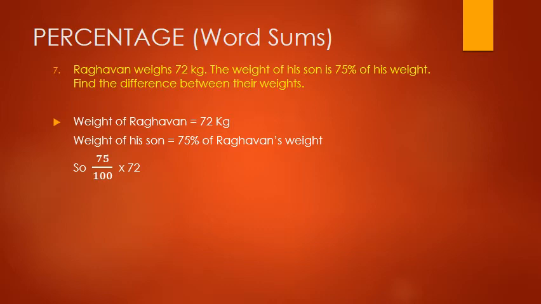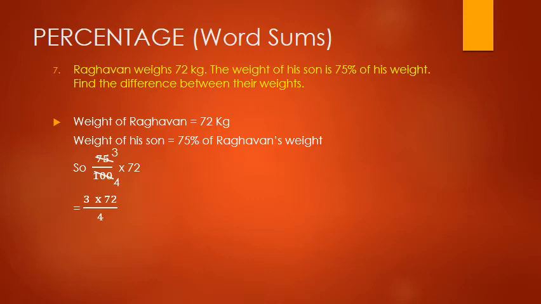Now children, we will divide 75 in the numerator and 100 in the denominator by common number 25, and our answer will be, when 75 divided by 25 will be 3 and 100 divided by 25 will be 4. So in the numerator it is 3 multiplied by 72, and in the denominator it is 4, right?